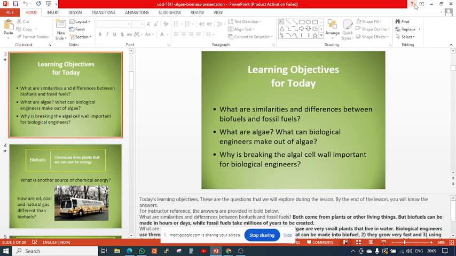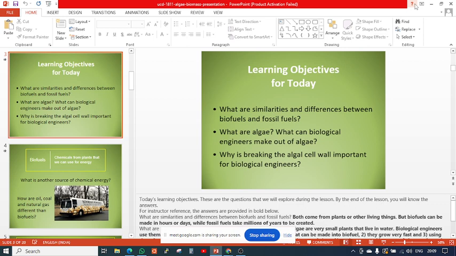We can utilize this algae. How algae can be converted from waste to energy is the task of the biological engineer, like you and us and the researchers studying microbiology and biotechnology.